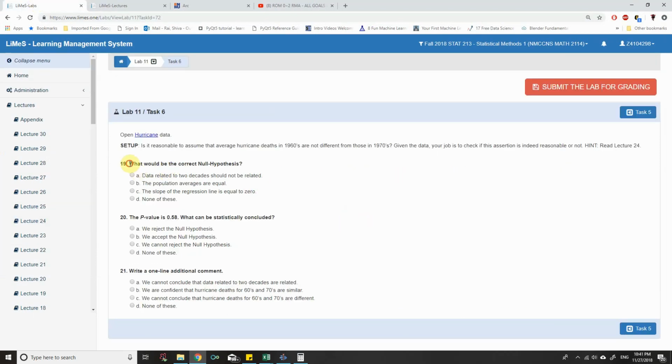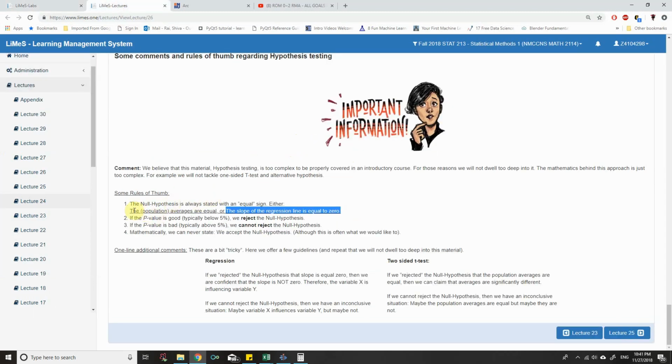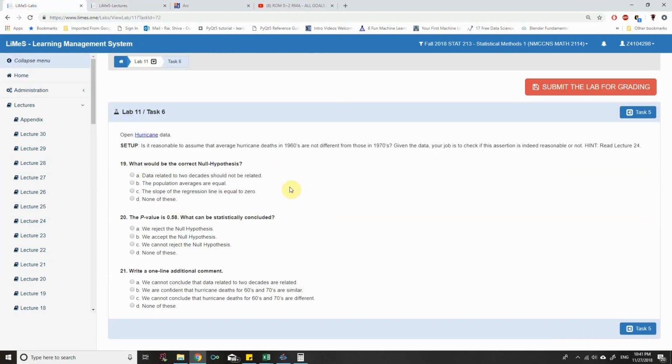Then what would be the null hypothesis? Is it reasonable to assume that average hurricane deaths in the 1960s are not different from those in the 1970s? We are comparing the average hurricane deaths in the 1960s versus the 1970s, so this is the case of a two-tail test. For a two-tail test, we go for population averages are equal. That is the null hypothesis. So we go for this one. The p-value is 0.58.